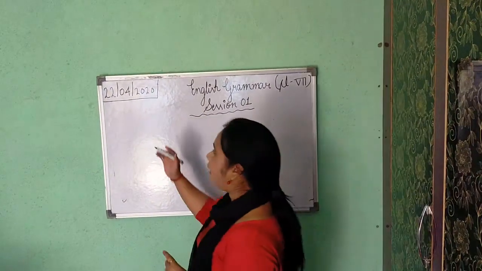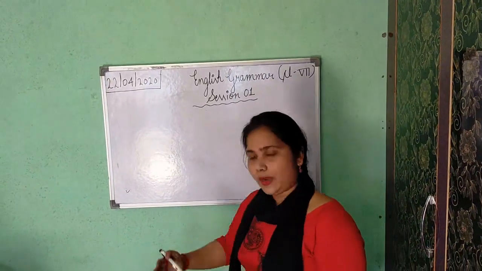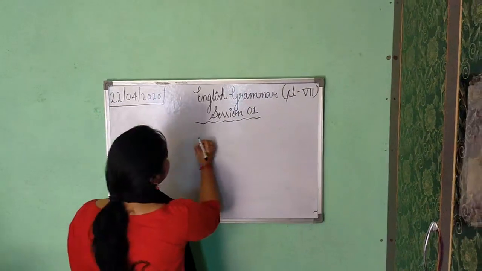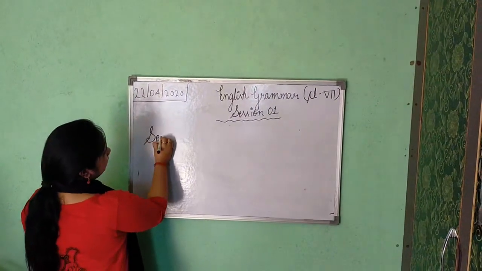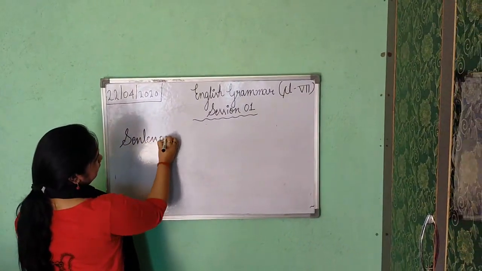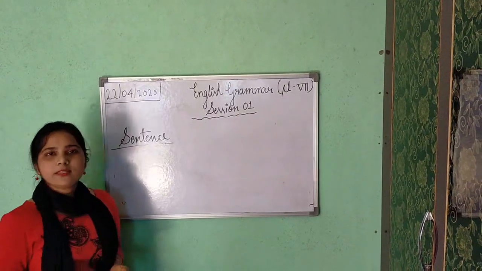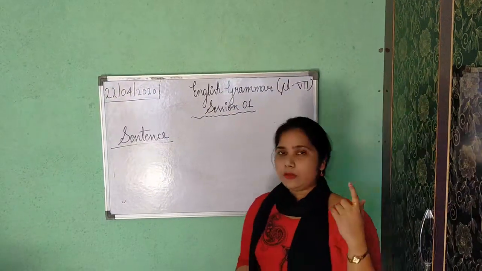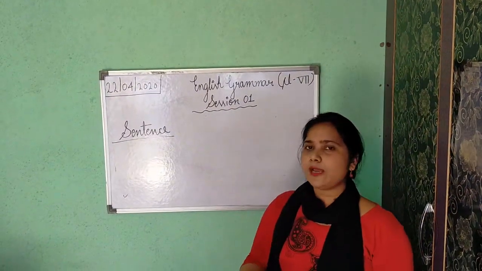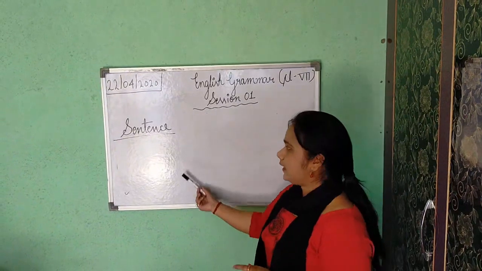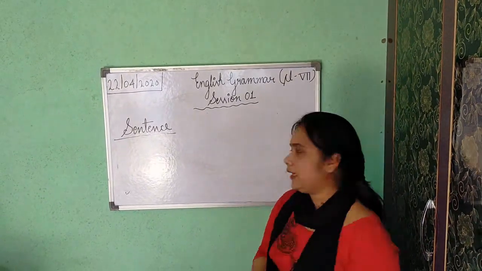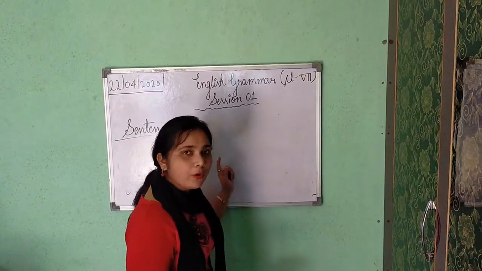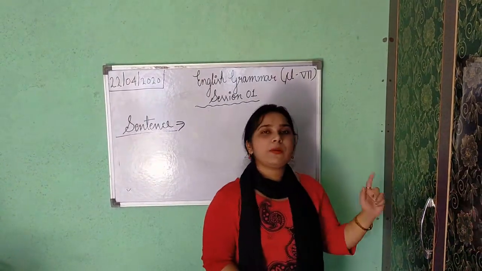Now after letter, word came, and after word, what should be there? Yes, sentence. This is our main part, that is sentence. Okay, class? So with the help of letters, we have framed words. Now with the help of words, we are going to frame sentences. They are linked together. Now sentence is a group of words which shows complete meaning or sense.